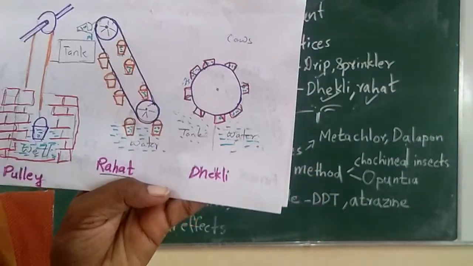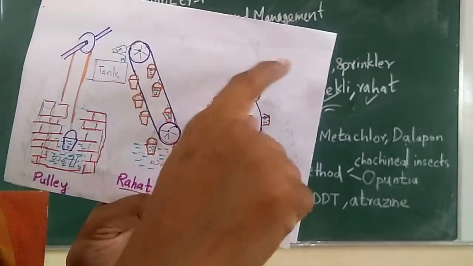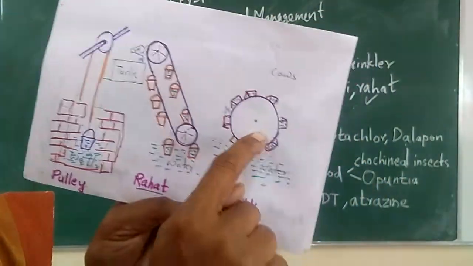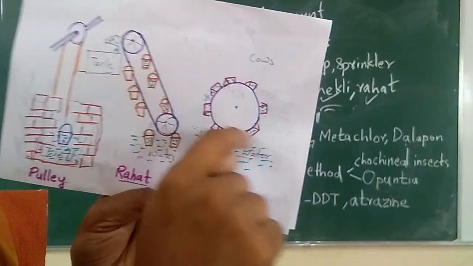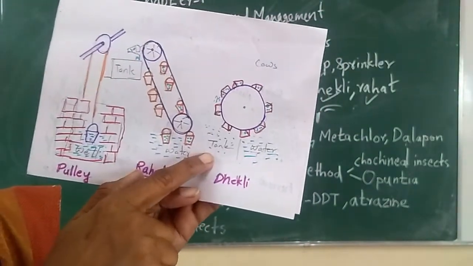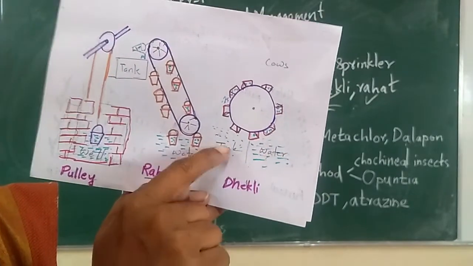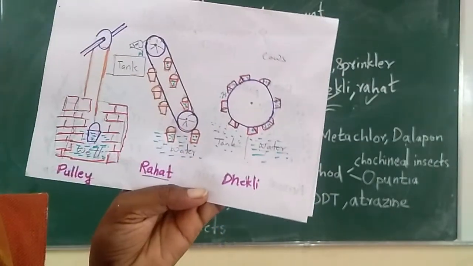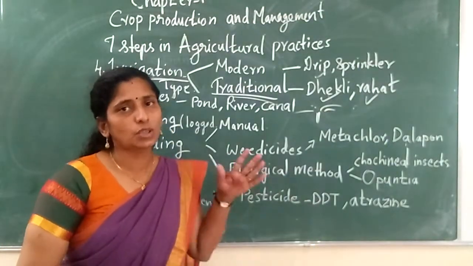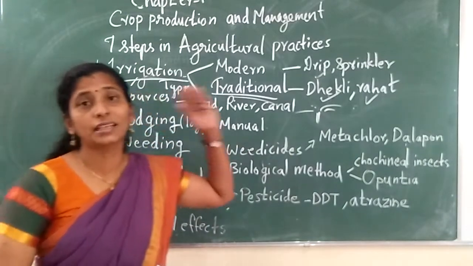Dakli is like a round one, on one side. There you can see some cows or buffaloes, and while the buffaloes or cows are rotating, the dakli also gets rotated and the water is taken from one side to the other. From here the water is given to the fields. From the water body, they are taking water and providing it to the fields. So these are the different methods of irrigation.